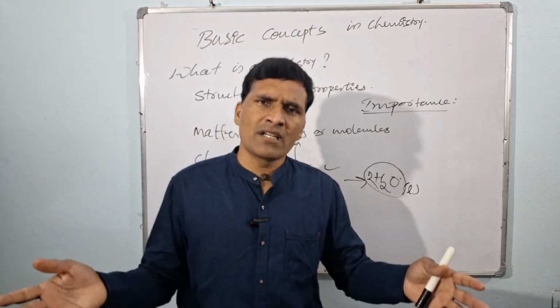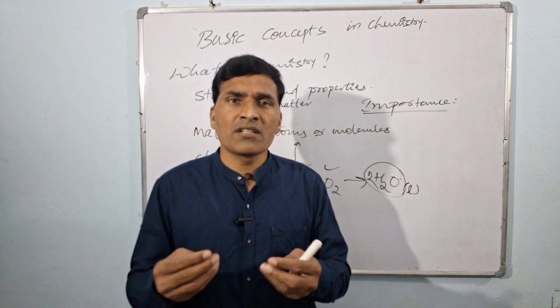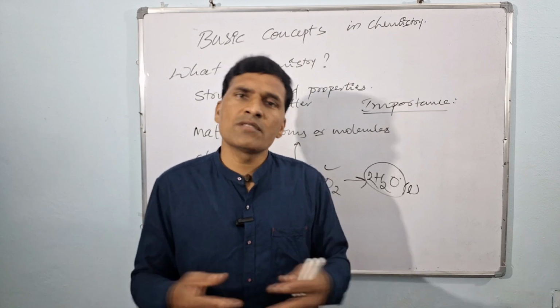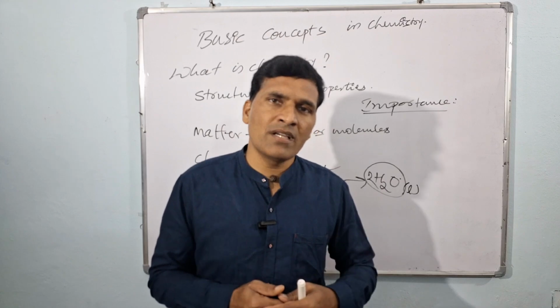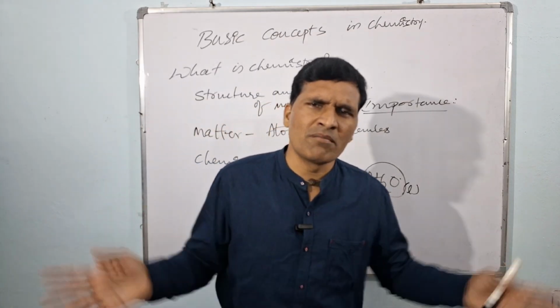Similarly, you take many materials like plastics and metals. Can you even imagine our modern life without plastics? It is because of research in chemistry that we obtained products like polymers, many polymers.